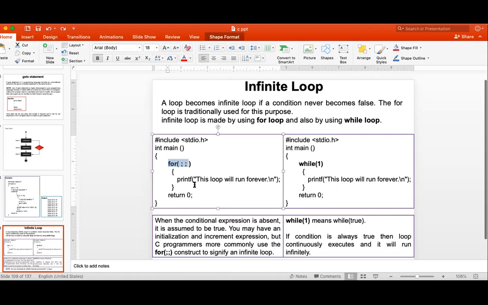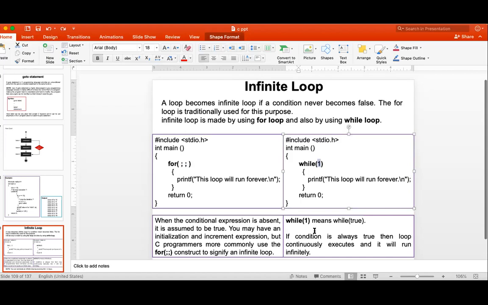Getting? Could you repeat? For loop, if you want to write the infinite loop using the for loop, no need to give a condition here. Just give 2 semicolons and you will have that infinite for loop. But in a while loop, giving the condition is compulsory, and that condition should be always true.